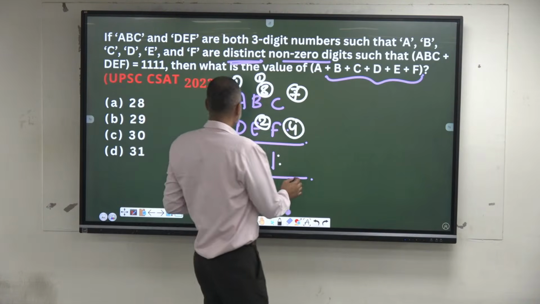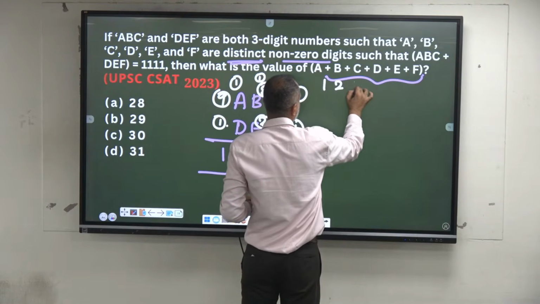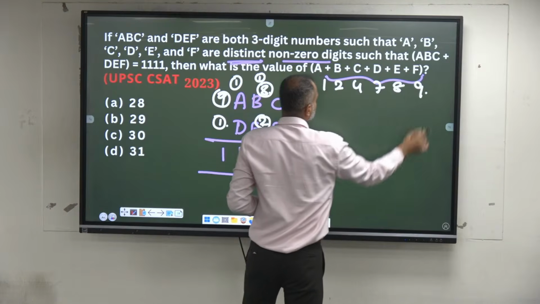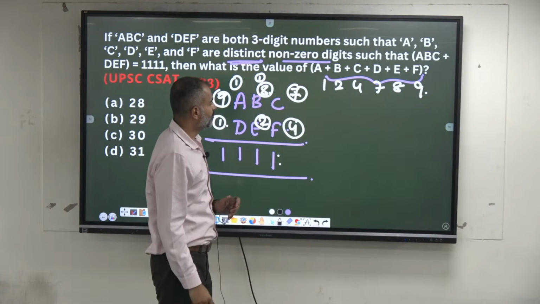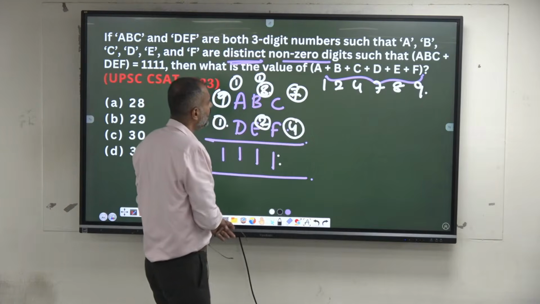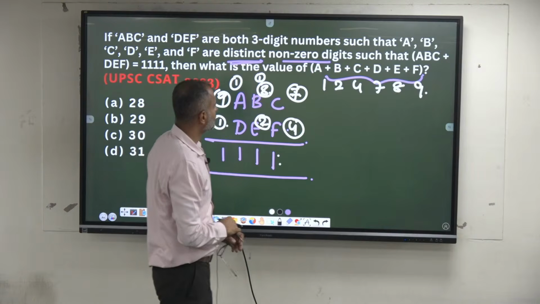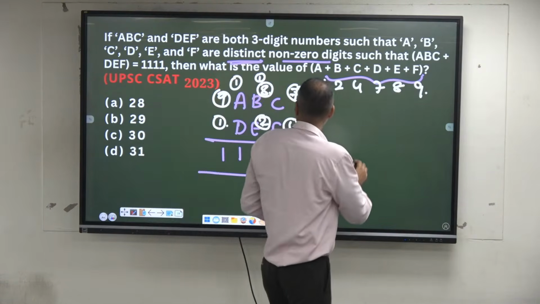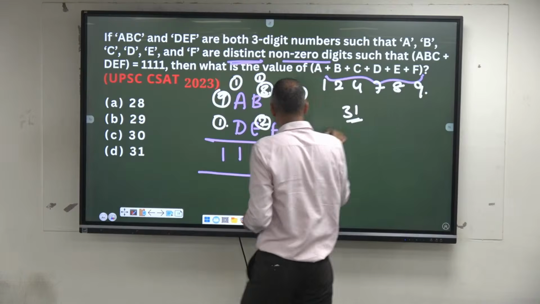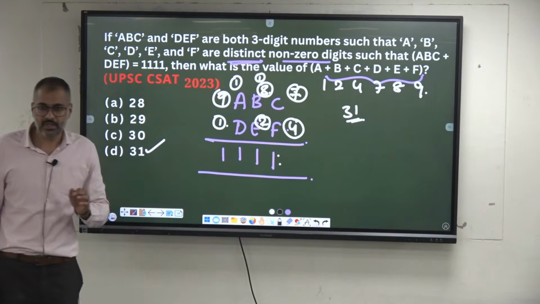Okay, so the numbers are 1, 2, 4, 7, 8 and 9. See, 10, 20, 20. Correct? Have you missed one more? 1, 2, 3, 4, 5, 6. So the sum is what here? Sum of the digits. If you change the order also, that remains the same. Okay, sum of the digits.